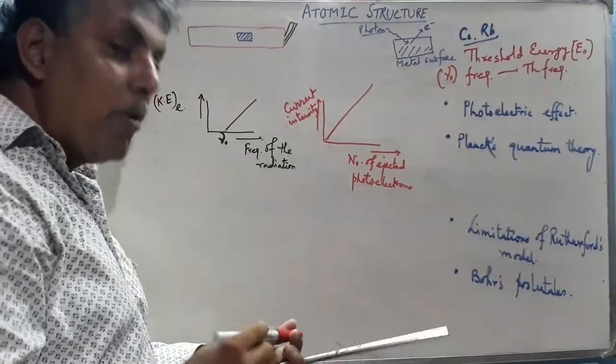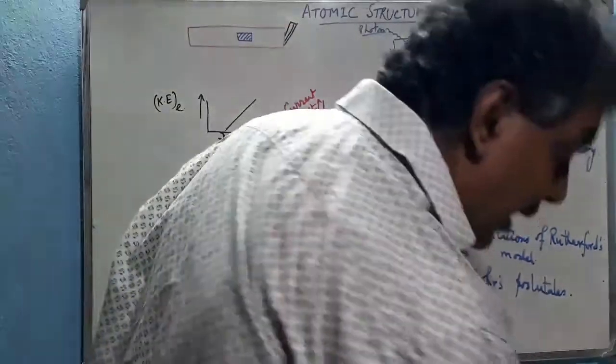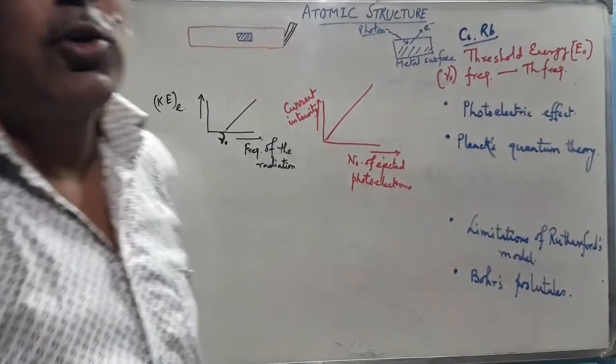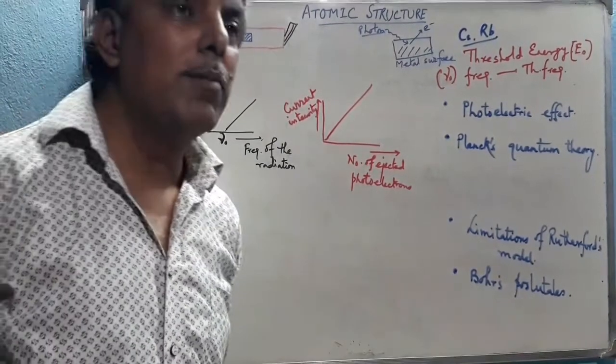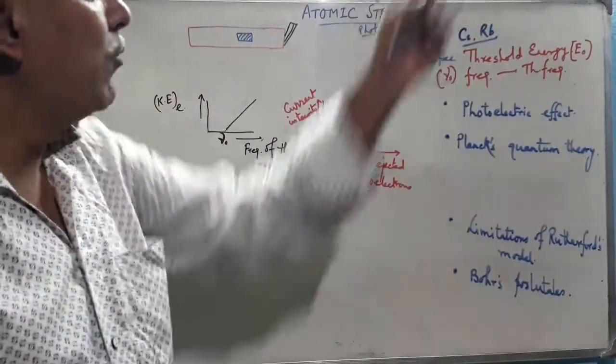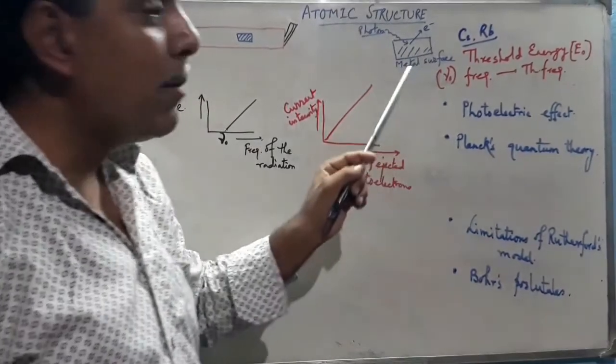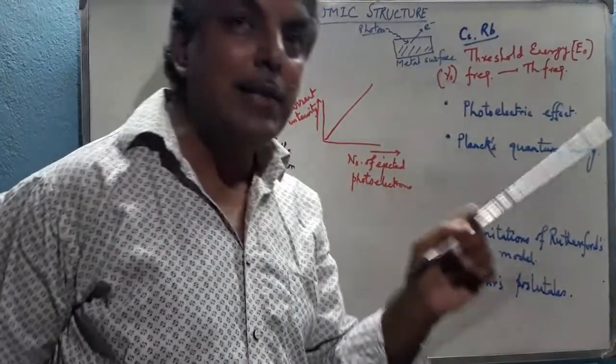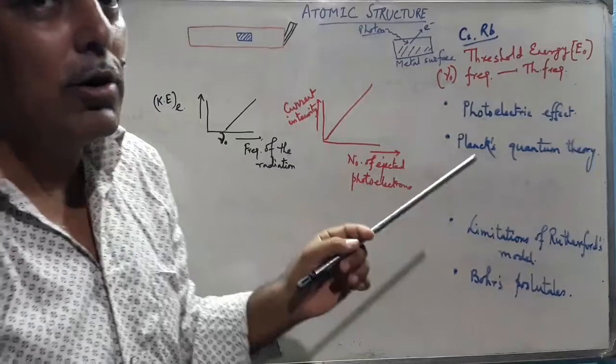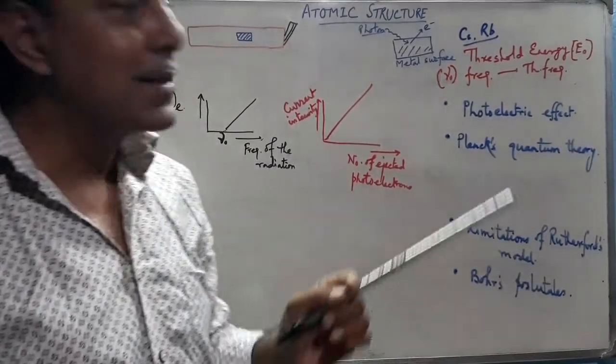So a minimum amount of energy is required. This is the contradiction with respect to the electromagnetic radiation theory given by Maxwell. The photoelectric effect shows that a minimum amount of energy is required, less than which the electron cannot be removed or ejected from the metal surface.